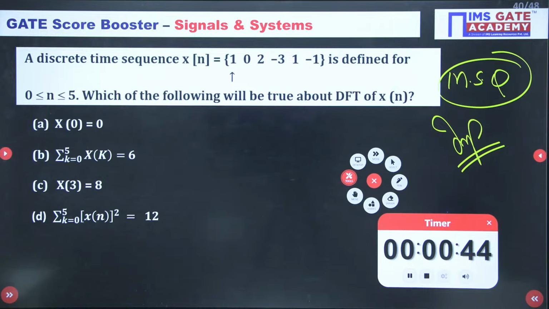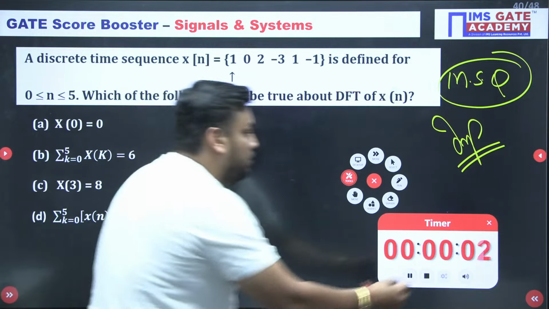Come on. As I told you, it is MSQ. I hope you are attempting it. Okay, so now it's my turn.